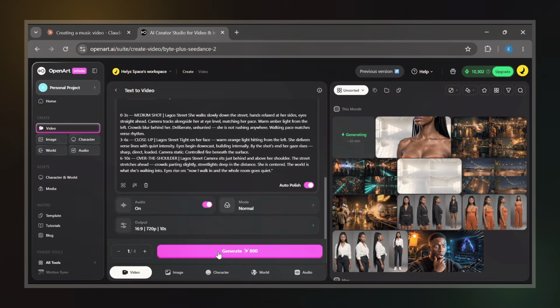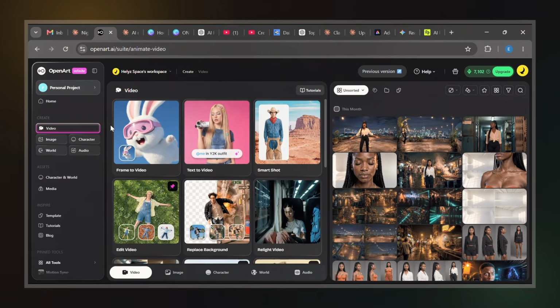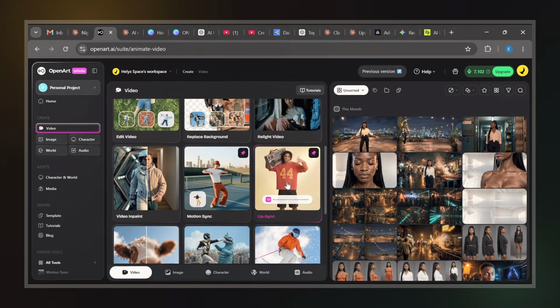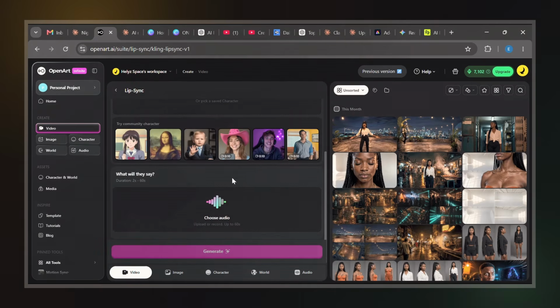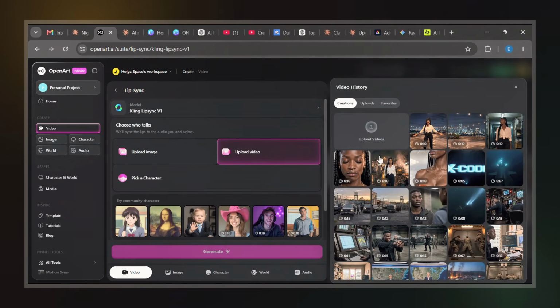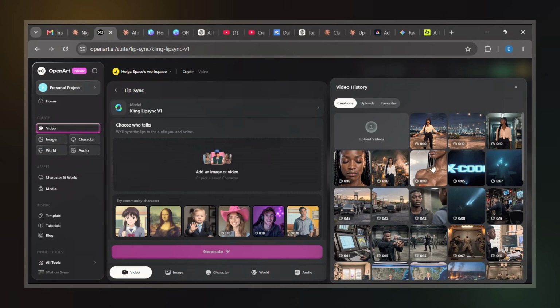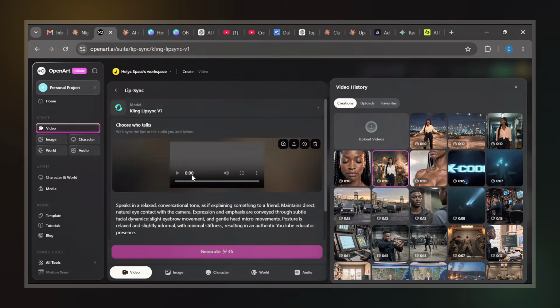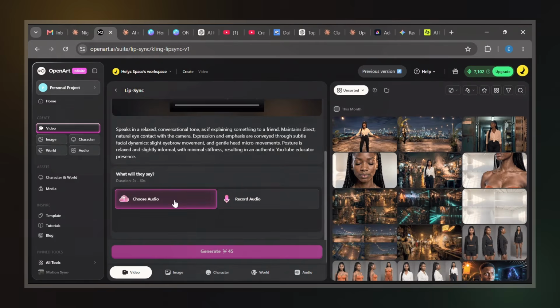Now we proceed to lip syncing because we want the performance to match the music as accurately as possible. Inside OpenArt, go to the video section and scroll down until you find lip sync. Select lip sync, and for the model, I'm using Kling Lip Sync version 1. Next, instead of uploading a brand new video, simply select one of the videos you've already generated in OpenArt. Then upload the matching audio segment for that section.